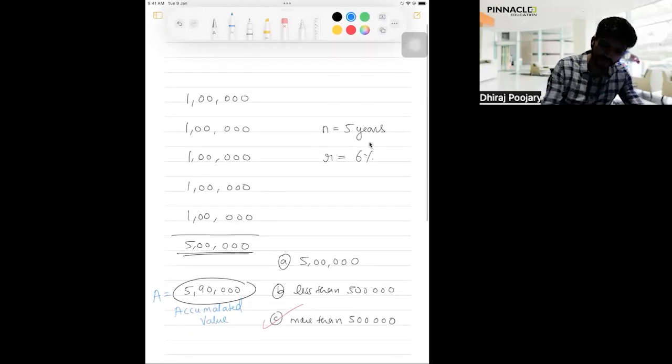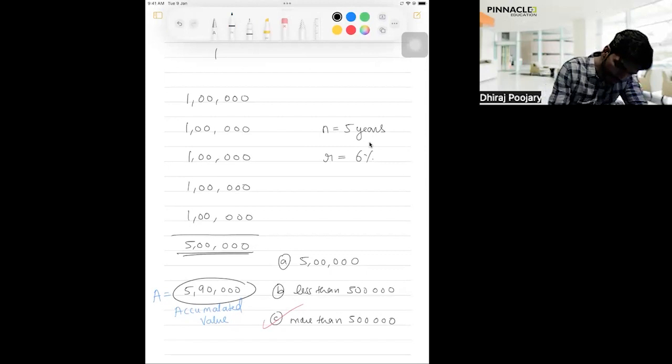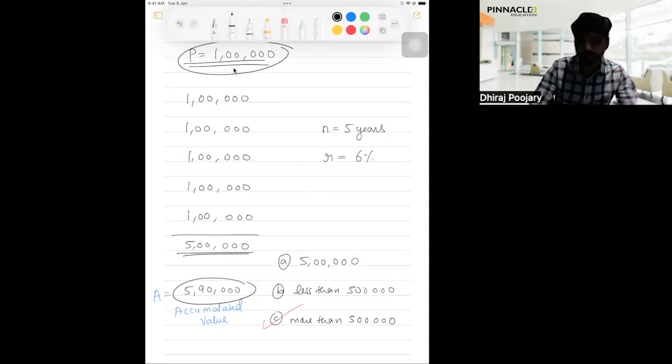The difference is, in school, when you did simple interest and compound interest, you had a single deposit of, say, 1 lakh rupees, which we used to call principal P. There was a single deposit done, and the question used to be, after 5 years how much it will be? After 10 years, how much? After 3 years, how much? So a single deposit we used to call principal P.